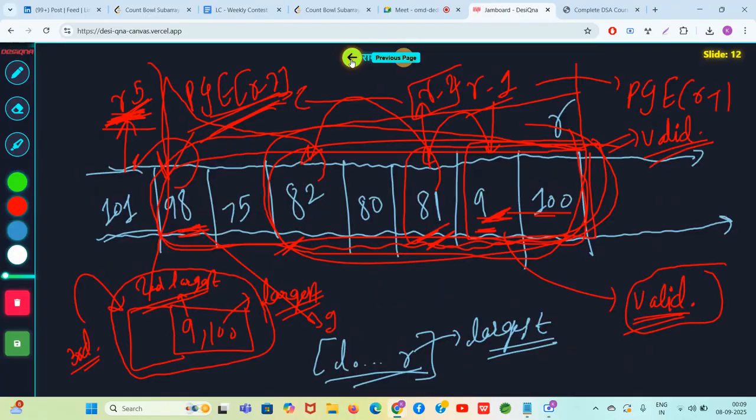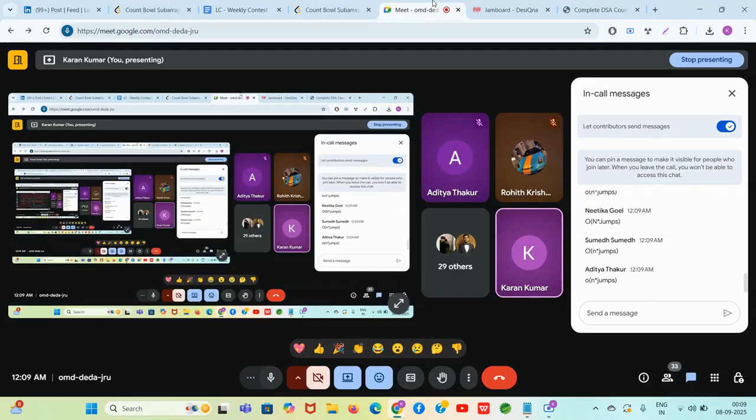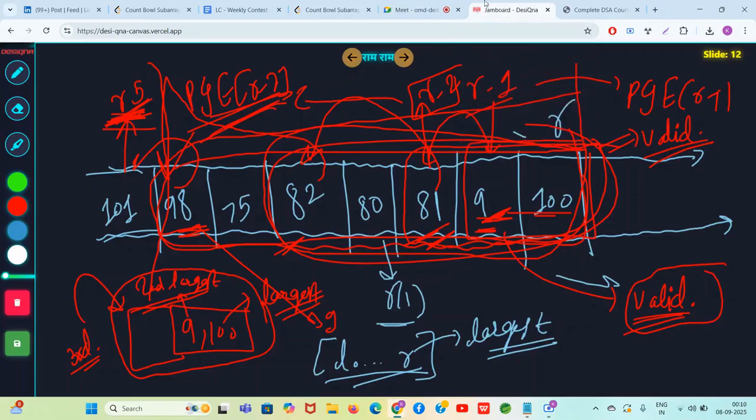Now we just need to do the optimization. Basically, we need to find this total number of jumps in like O of one time. We cannot waste much time in trying to find the number of jumps and all those things. You just need a way to find it out very quickly, and this is also very simple. But this was not to be done in the Leetcode contest. Leetcode allowed you to just do the n into jumps solution and pass it. Okay. So the efficient solution we'll discuss in the next video.